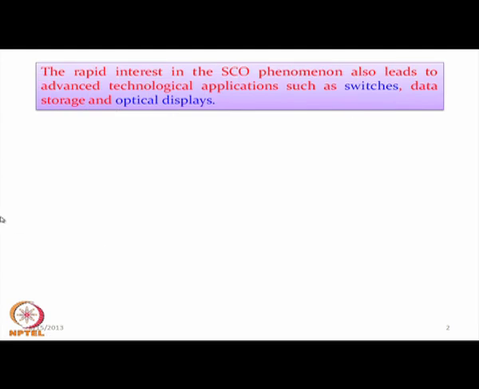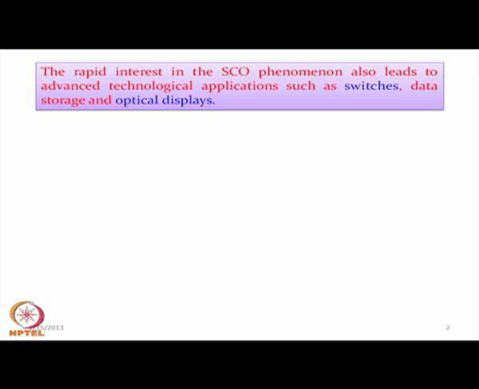The interest in this type of complexes in recent years is also because the phenomenon has been known for 60 to 70 years since first discovered, but the recent interest in spin crossover also leads to advanced technological applications such as different types of spin based switches, data storage and optical displays.